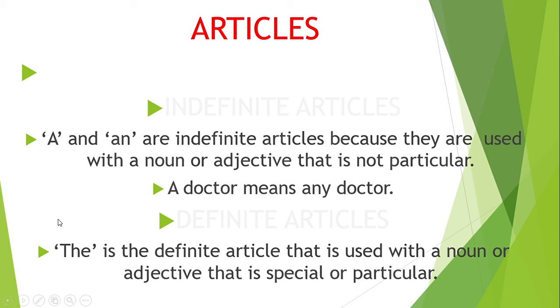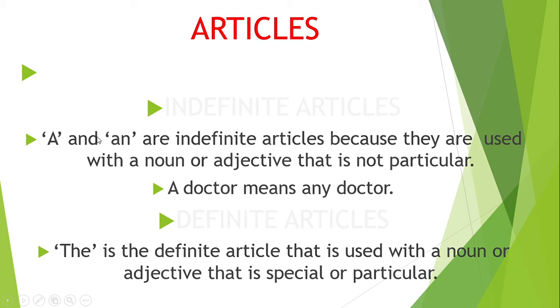Now the second article is the. A and N are the same articles. The difference is only that A is used with consonants and N is used with vowels. Now the second is the. The is the definite article that is used with a noun or adjective that is special or particular.